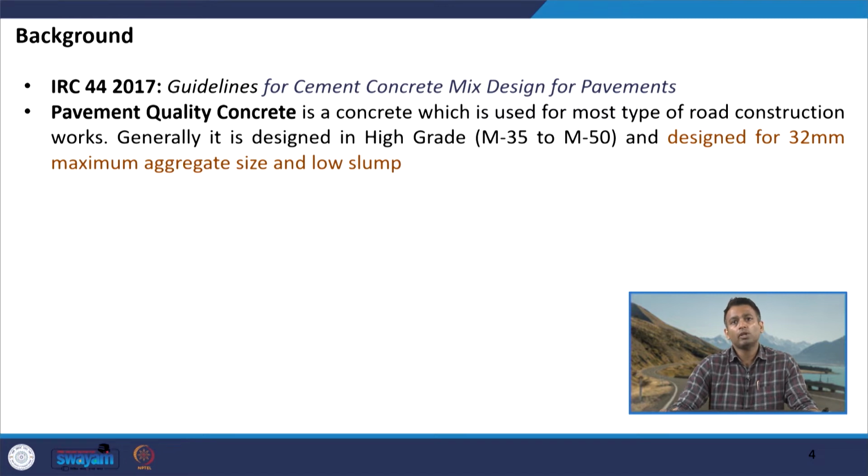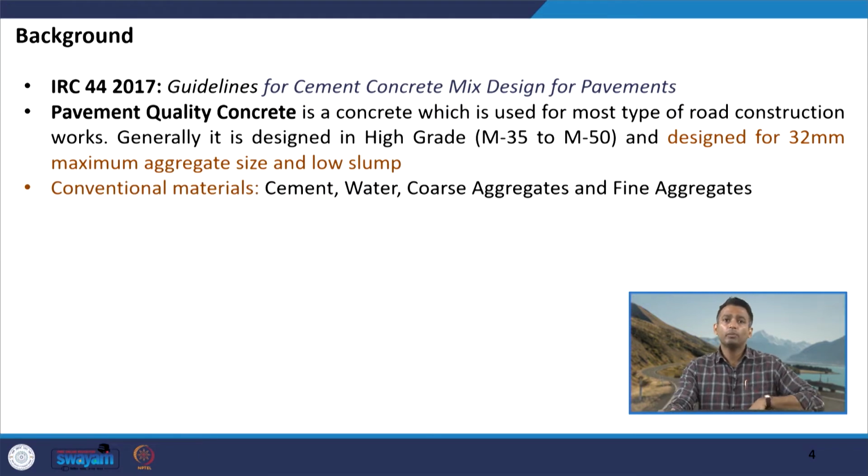designed corresponding to a higher nominal maximum aggregate size, which is about 31.5 mm or 32 mm, and the slump in this concrete is typically low in comparison to the other concrete which we use in different structures. Talking about the materials, the materials remain the same just like we use in any other concrete. The ingredients include cement, water, coarse aggregate and fine aggregates. We also have admixtures depending on the design or our requirement.